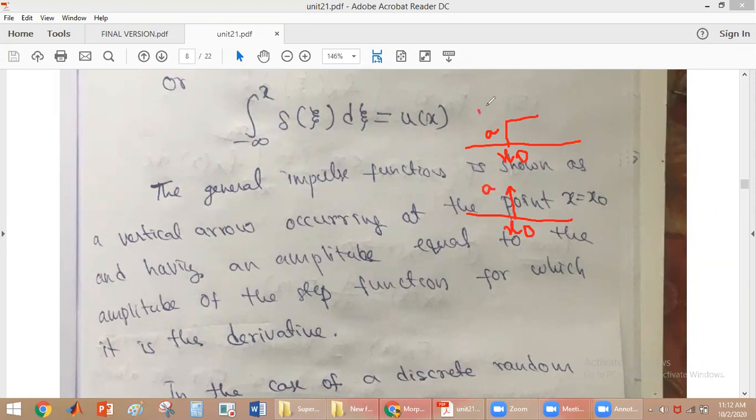Okay, so this is the step signal we have, say it is u of x, a function of x here. The impulse signal, the derivative of the step signal, will be denoted like this. Because we are finding the derivative at x is equal to x naught, at x naught we have the impulse. What is the amplitude of the impulse? What is the amplitude of the step signal? The amplitude of the step signal is a, so the impulse signal will also have amplitude equal to a.